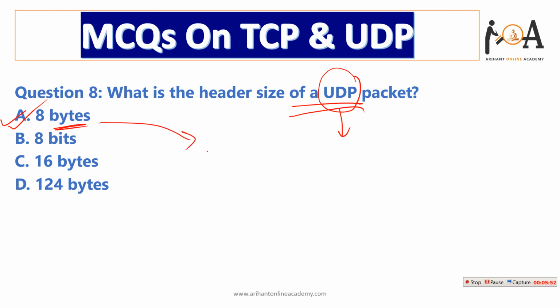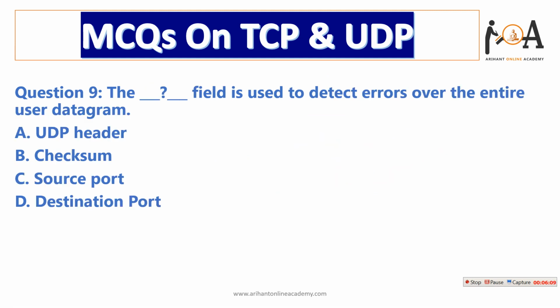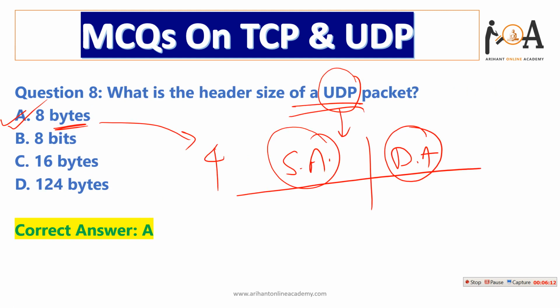It basically consists of 4 fields: source port, destination port, length, and checksum. Option A is the correct answer. What is the header size of a UDP packet? 8 bytes. UDP's header size is 8 bytes.